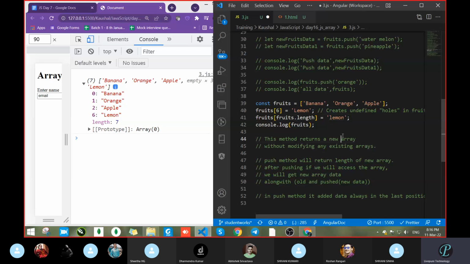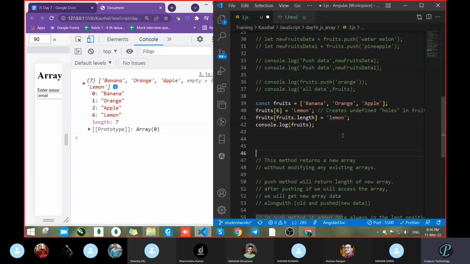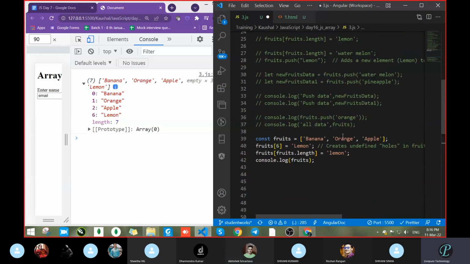Correct. So that is not the best practice. That's why we will not go like that. It will make holes anywhere. That's the thing, so don't go this way. Always go with the length option.